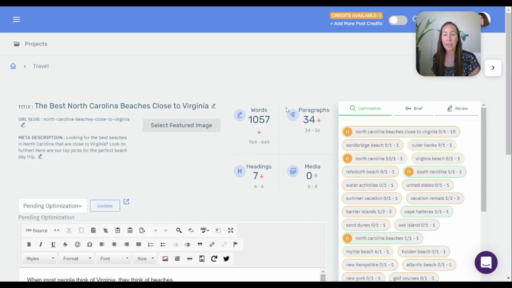Now, one thing that I didn't mention here is this is where you can select the status. So if you are working by yourself and you have a bunch of content and you want to keep track of where you are, or you're working with a team, you can choose between pending optimization, complete, a draft, or pending editing, and update that. So you'll be able to very easily see from your dashboard where you're at with each of these posts. So let's see what we got here.